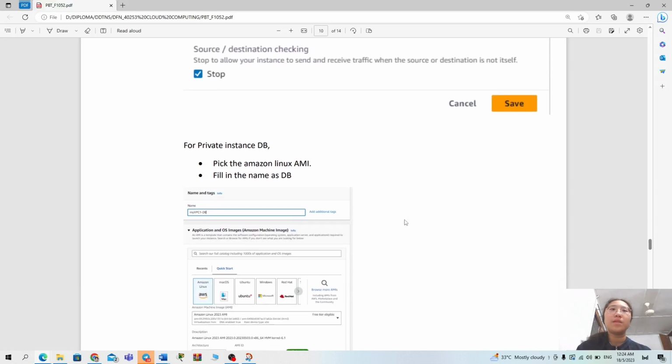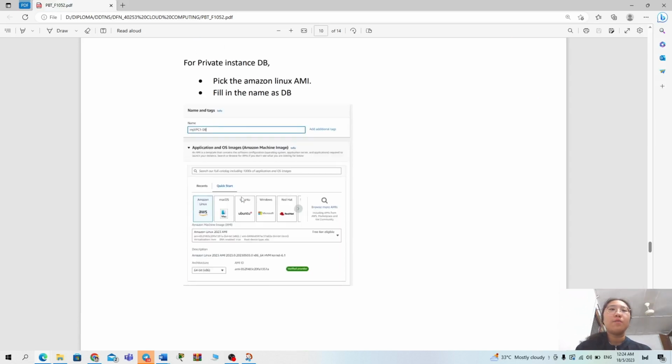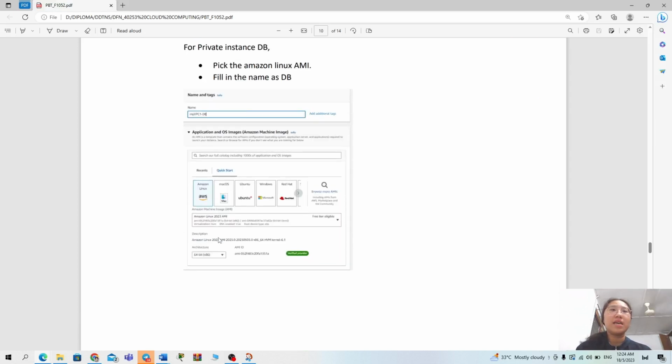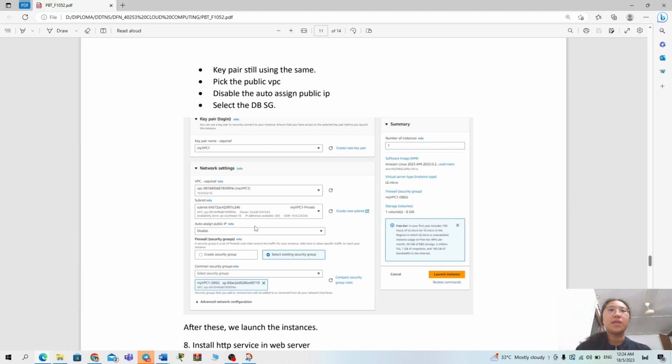For the private instance, DB, we fill in the instance name as DB, and we pick the recommended Amazon Linux AMI, and we use the same key pair as web and NAT. We need to edit the network settings, and we choose the VPC MyVPC1. The subnet is private, so click the private subnet and disable auto-assign public IP, select the existing security group, the DB security group, and click on launch instance.